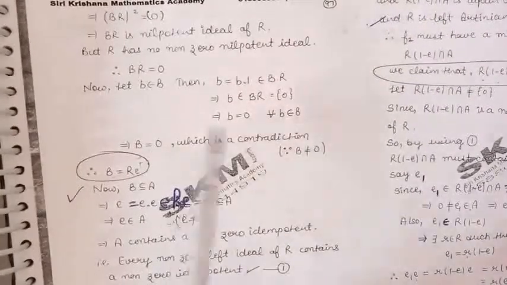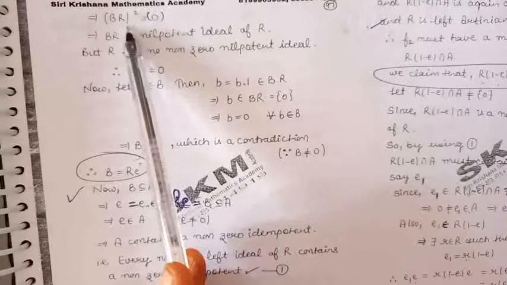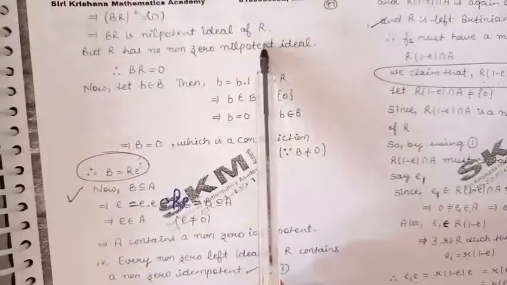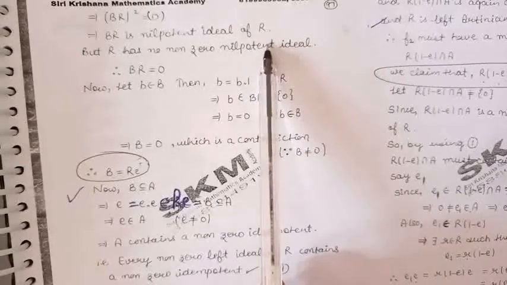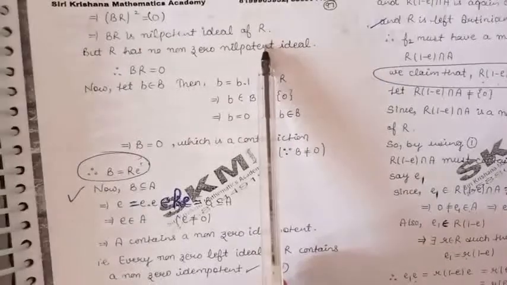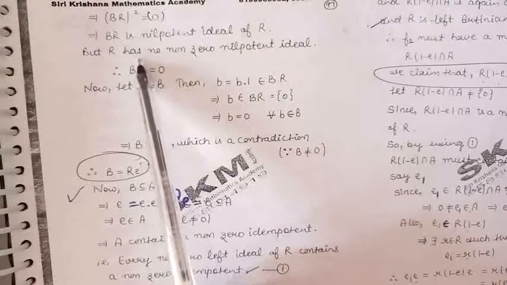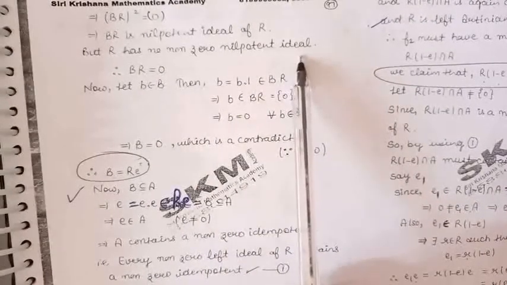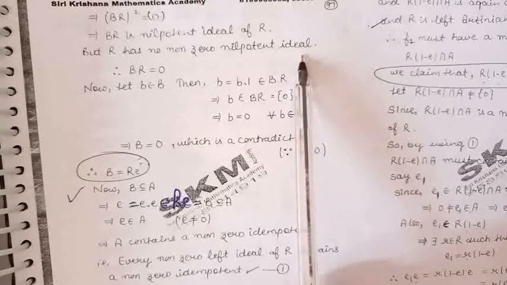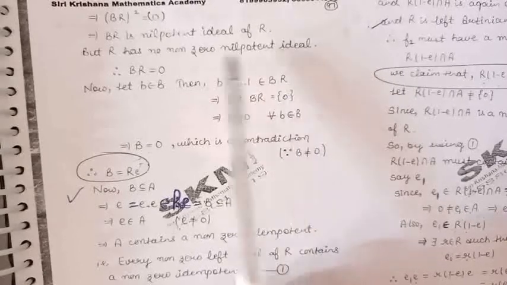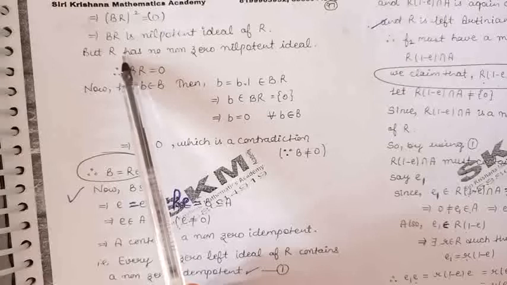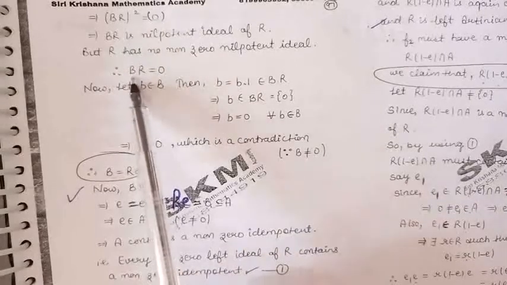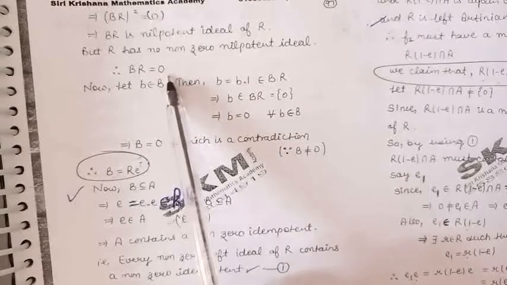So by definition of nilpotent ideal, we can say that BR is a nilpotent ideal of the ring R. But we are given in the statement that the ring R has no non-zero nilpotent ideals. It means if we have a nilpotent ideal in the ring R, then that must be the zero ideal. So this ideal B into R, that is the zero ideal.